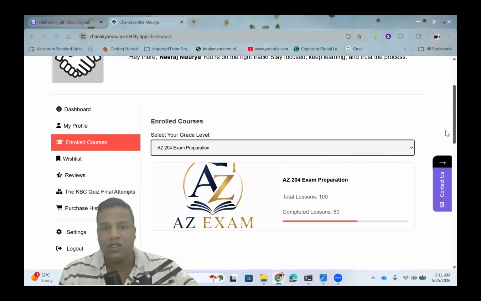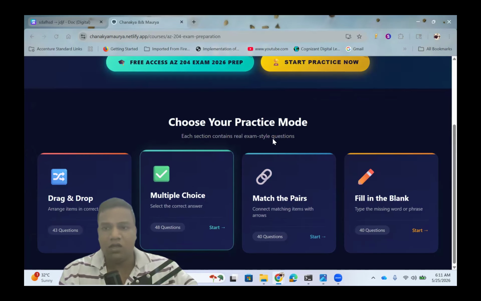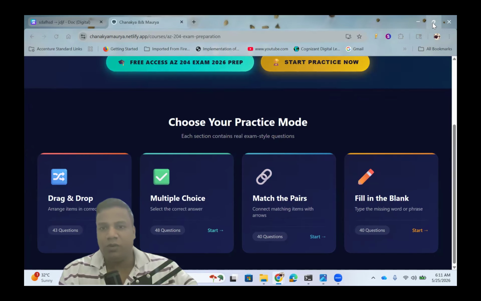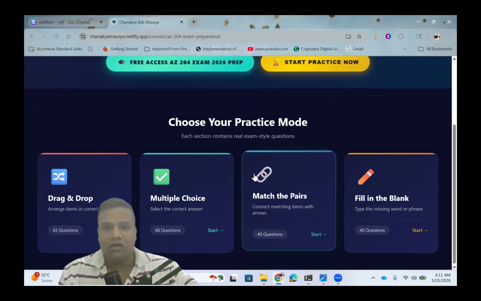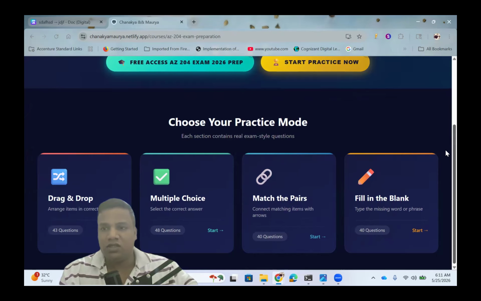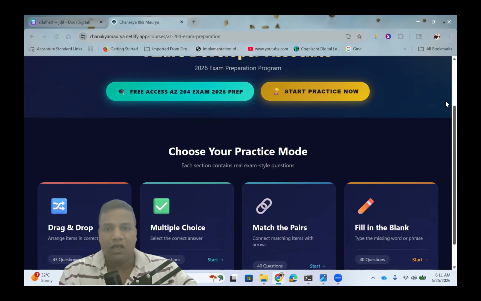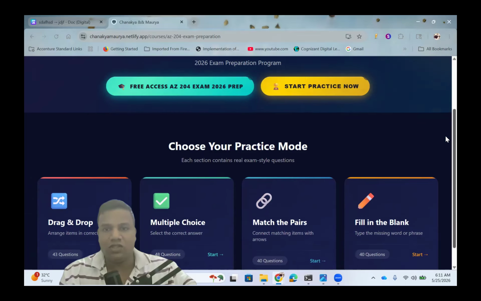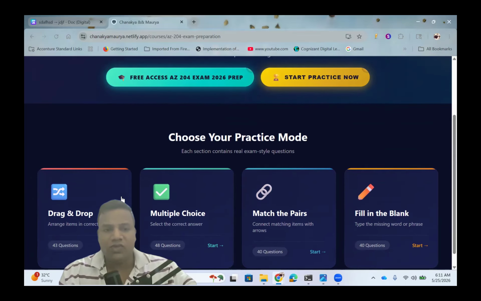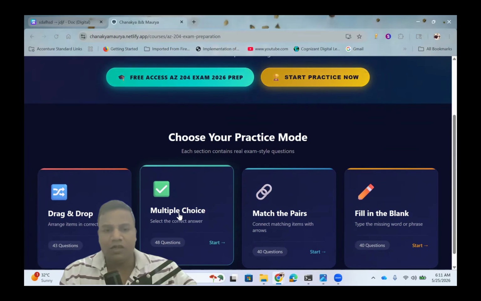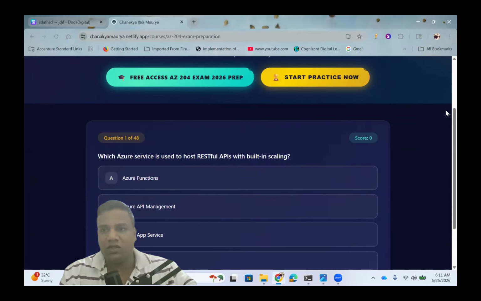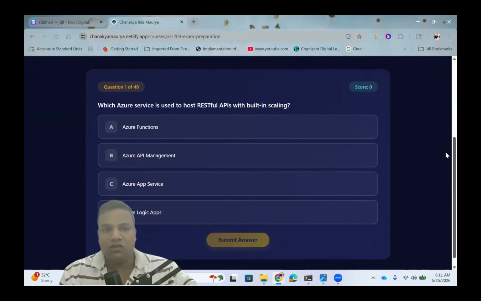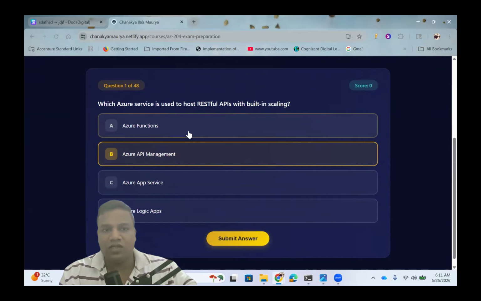I'll show you. If you're preparing for that, you can access multiple resources. I added drag and drop type and multiple-choice MCQ questions, right? You can see here, you can choose and submit.